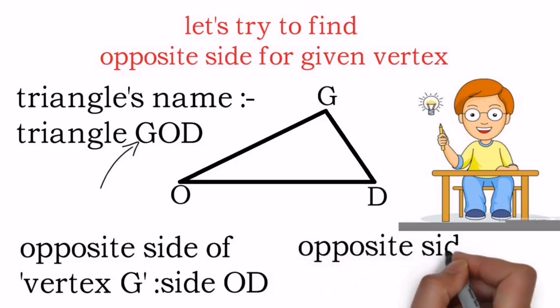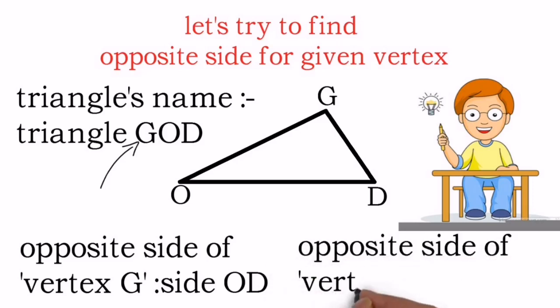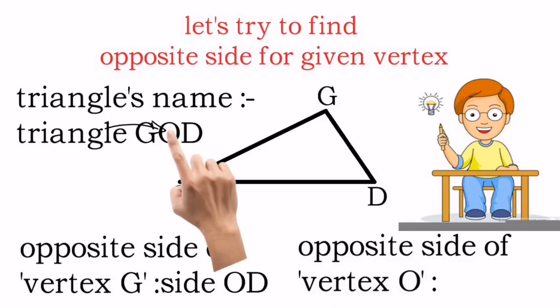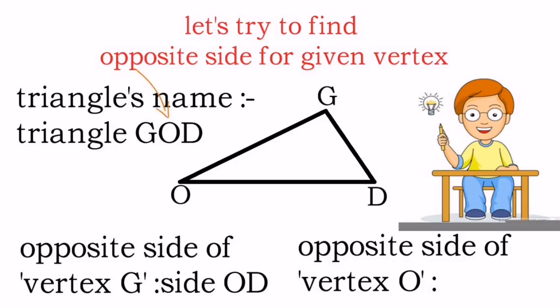Okay, let's try one more time. We require the opposite side of vertex O. So where is the vertex O in the name? There we go, vertex O is seen. Okay, so leave that vertex O. Which are the two remaining letters now? GD. So side GD will be the opposite side for the vertex O.